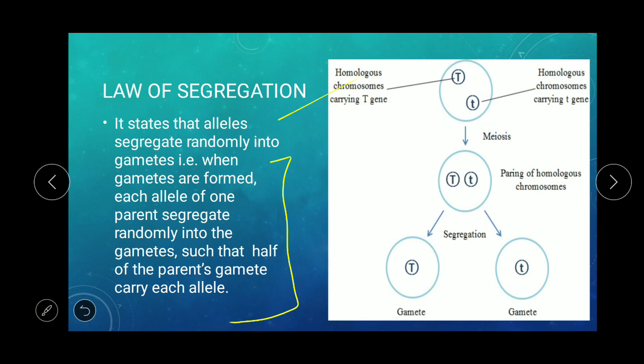So the homologous chromosome carrying the capital T gene, that is for tallness, and another is carrying the small t gene, that is for dwarfness. So meiosis is there and the pairing of homologous chromosomes will be there, capital T and small t, and after that segregation will be there, capital T gametes and small t gametes. So half of the parent's gametes carry each allele. Half of them carry the capital T allele and the other half carry the small t allele.